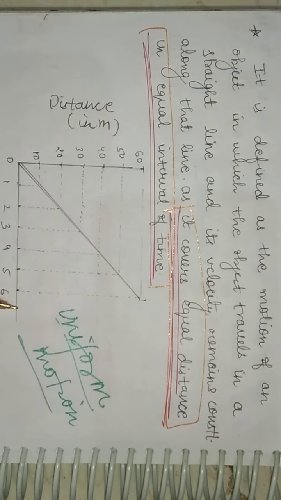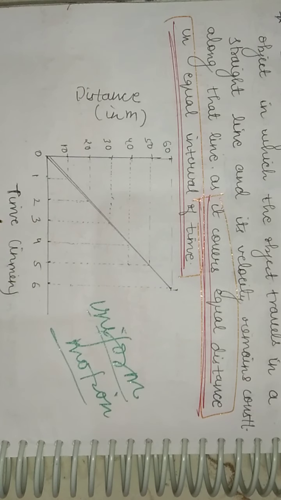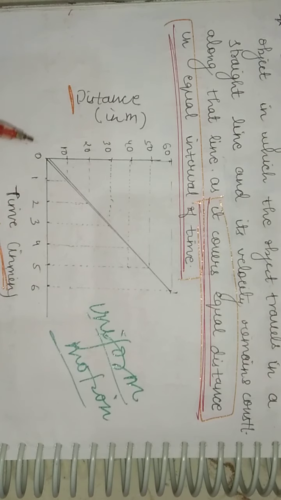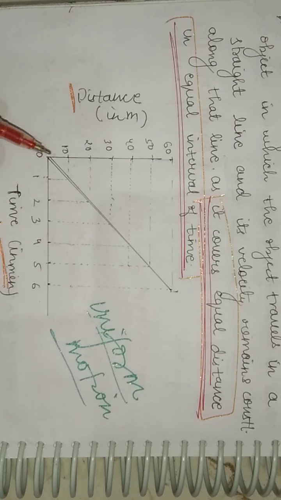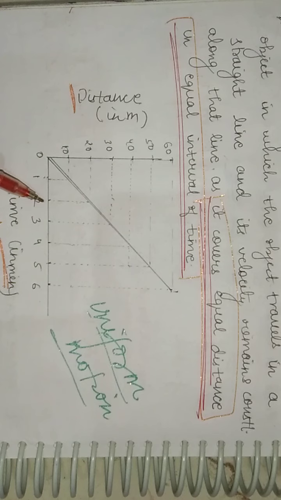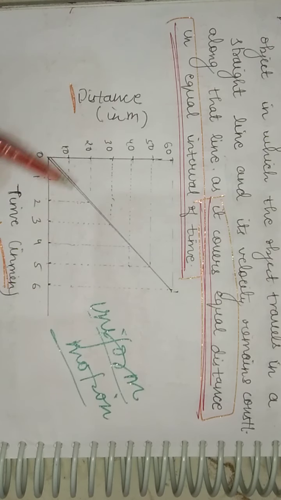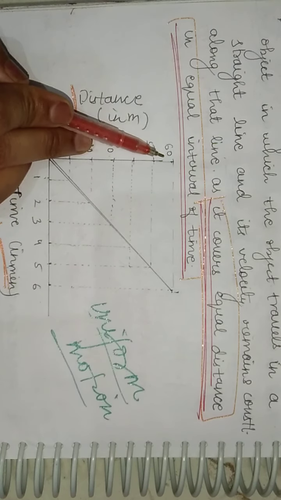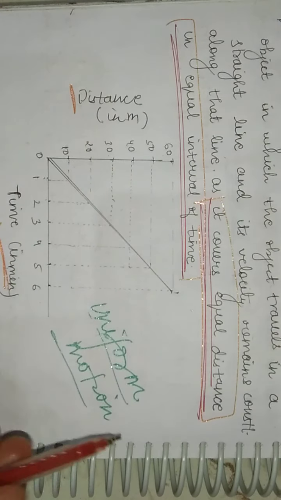So you can see here a graph has been made, students. Along the x-axis we have the time, that is in minutes, and along the y-axis we have the distance in meters. Now you can see here a body in 1 minute covers 10 meters, in 2 minutes 20 meters, then 3 minutes 30 meters, similarly in 6 minutes 60 meters, right? So here you can see the graph is a straight line, which indicates the uniform motion. Fine.